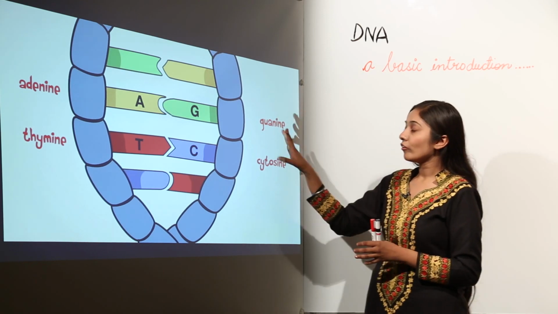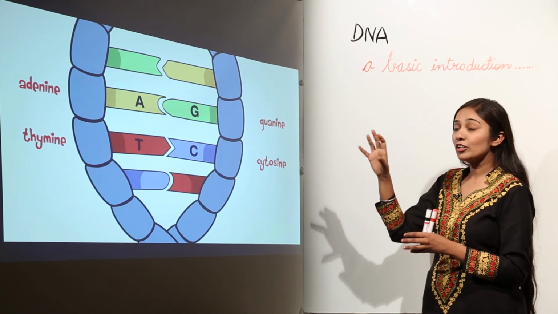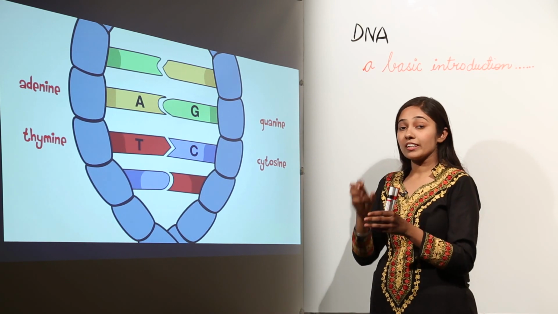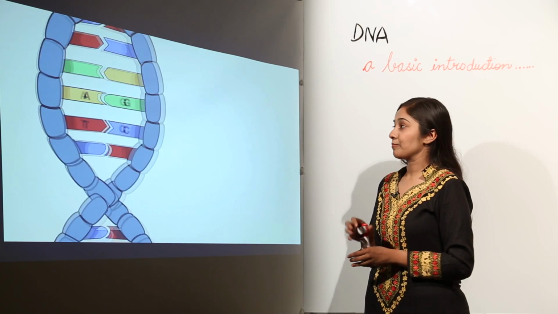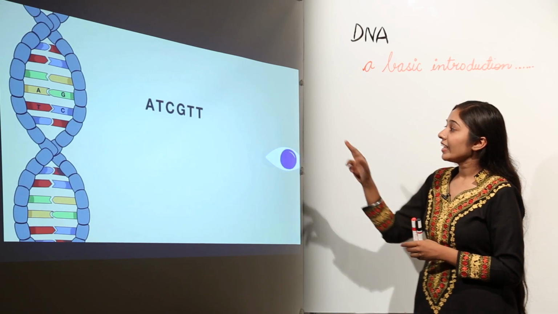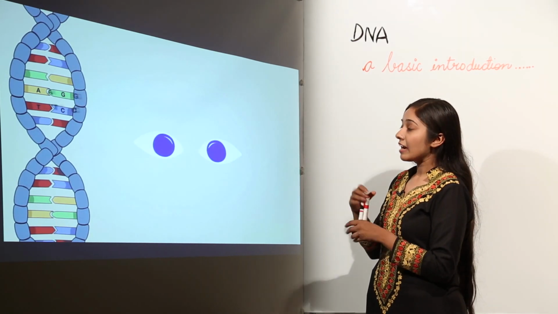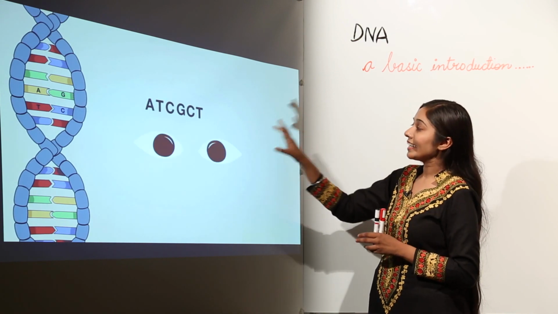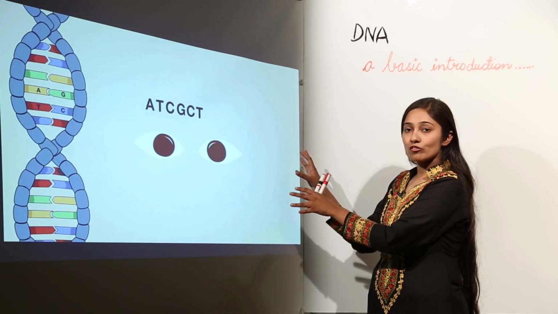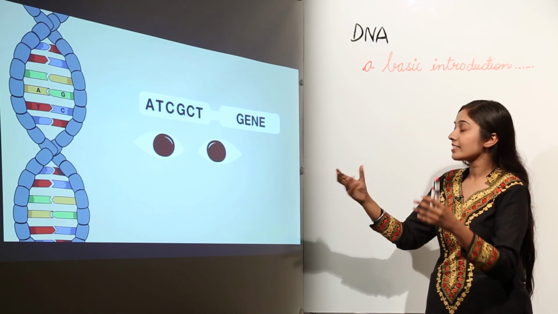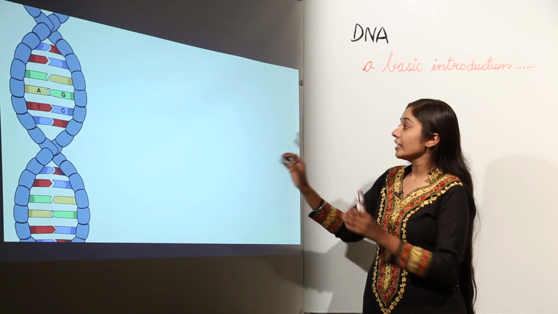So remember, we have 4 nitrogenous bases, and the arrangement of these nitrogenous bases determines what is going to be the characteristic trait in the organism. So for example, if we have ATCGTT, it is for blue eyes. And we have another sequence, ATCGCT, which encodes for brown eyes. So this is how the genetic code encodes for certain traits, and this segment of genetic information is in the form of genes.